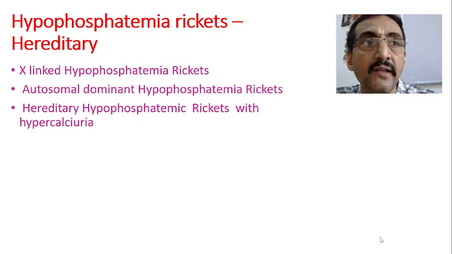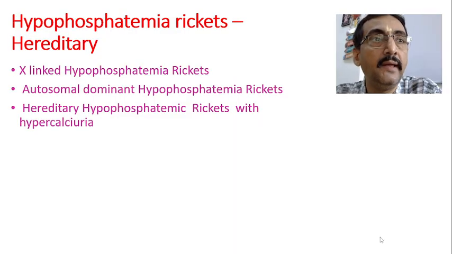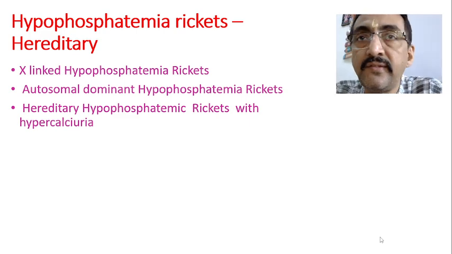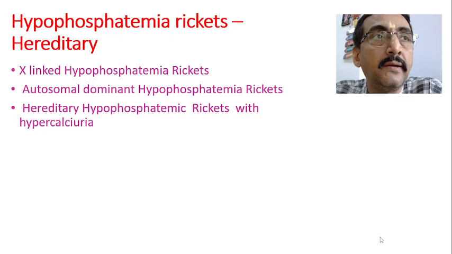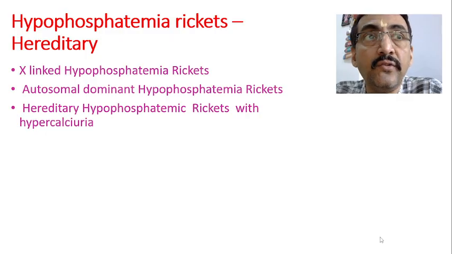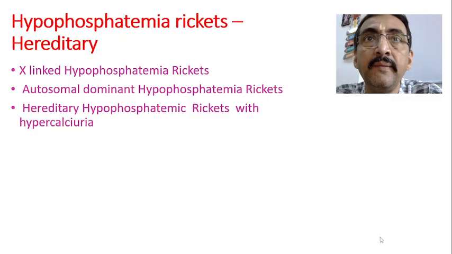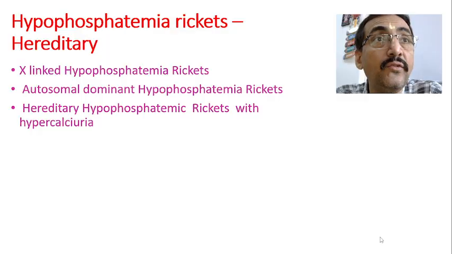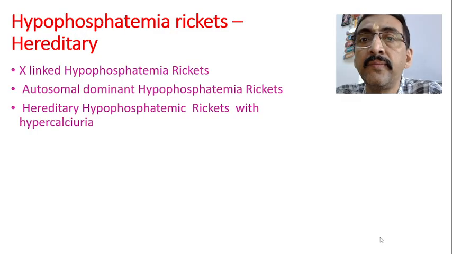My dear friends, as we know, we were discussing rickets. In rickets, we have already seen rickets due to vitamin D deficiency and its varieties, then rickets due to calcium deficiency. And now today we will see rickets due to phosphate problems.